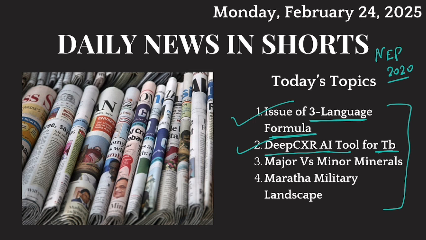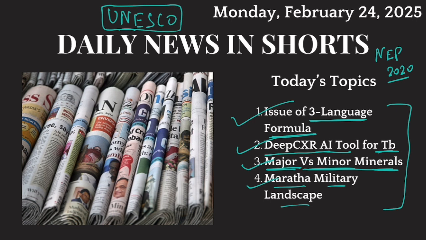Then we'll talk about major and minor minerals because there was some news regarding them. So what is the difference between major minerals and minor minerals? We'll talk about that. And then in the end, we'll talk about Maratha military landscape. The thing is that Maharashtra government has sent a proposal to UNESCO. And that proposal is that the 12 forts under Chhatrapati Shivaji Maharaj, which were used to defend the Maratha army, the Maratha empire, well, those forts should be declared World Heritage Sites. So we'll talk about Maratha military landscape.